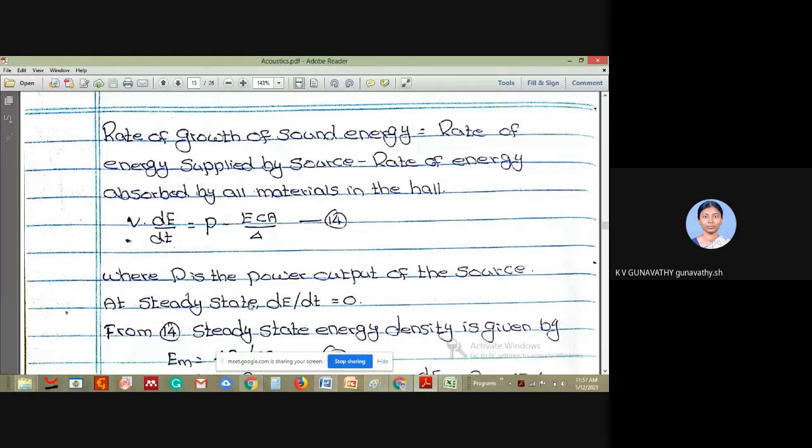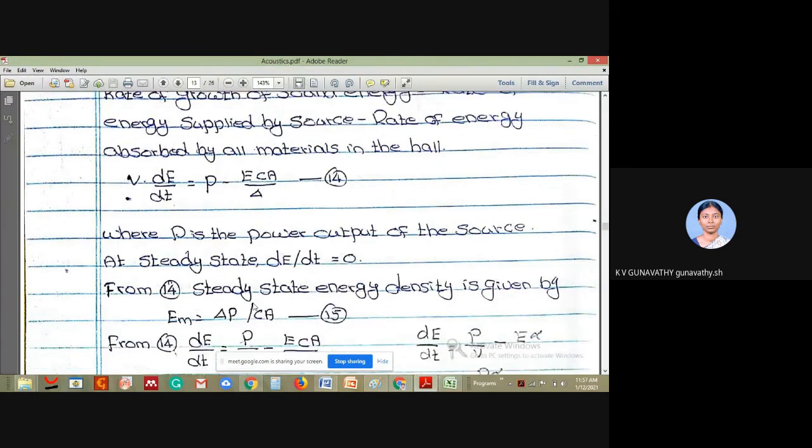Let us substitute this value. At steady state, dE by dt is equal to 0. Substituting dE by dt equal to 0, this equation becomes 0. So we have P is equal to ECA by 4. Another thing at steady state is dE by dt is equal to 0 as well as E is equal to E maximum.